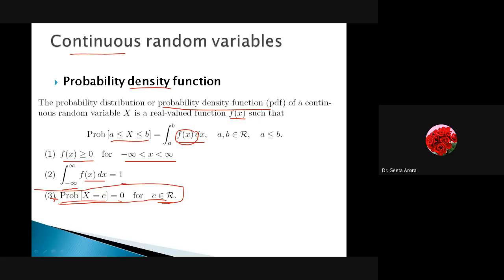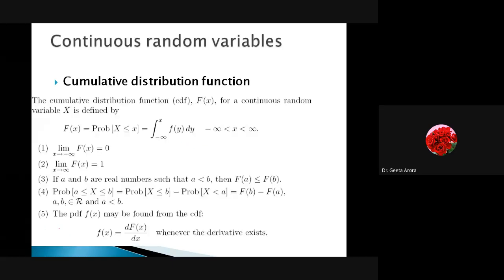Till now, two definitions must be clear to you. So we have learned about the discrete random variable where probability mass function is there. Here in the continuous, probability density function is there. Correct. Similarly, we have the definition of cumulative distribution function, CDF. So again, we are going to take the integration. F(x), the CDF is given by probability of capital X less than equal to x, which is equal to integral from minus infinity to x of f(y) dy, for x lie from minus infinity to infinity.